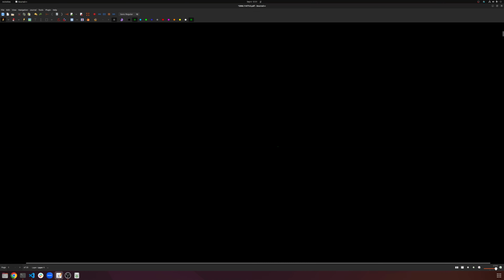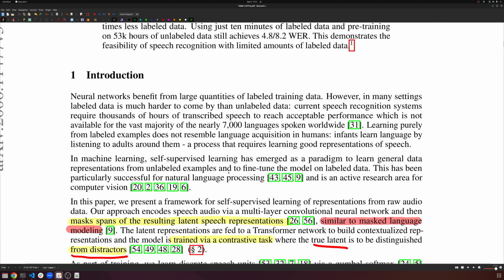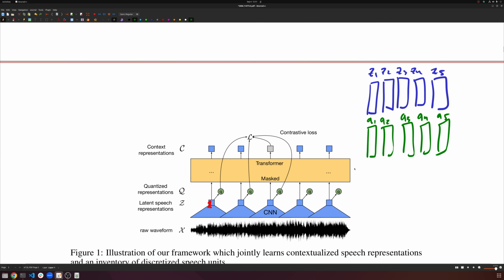Again, remember in BERT, we had a target. We knew exactly what this thing could be. It could be one of many discrete tokens. And so what we've done is discretize it. We only have k possibilities of codes here, so this has to be one of k things.